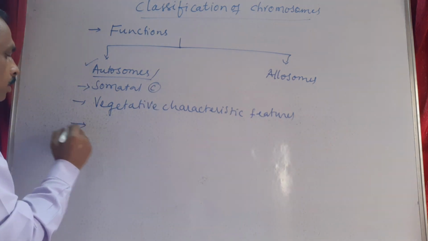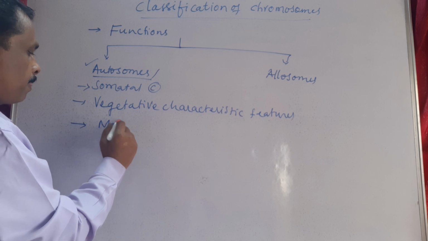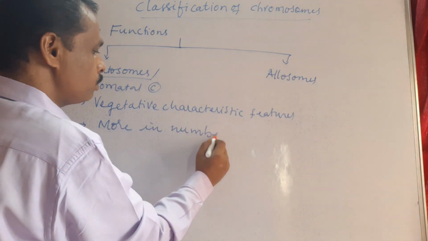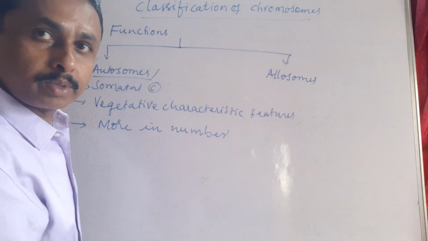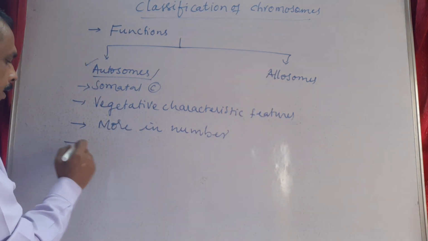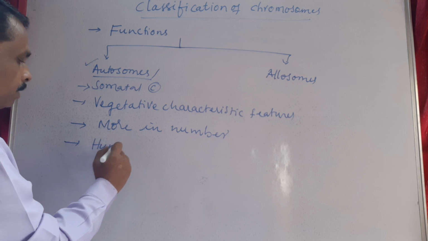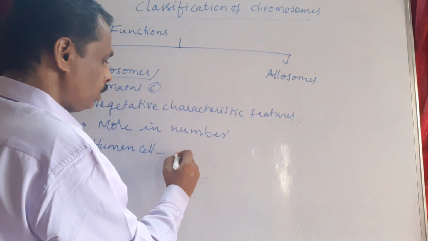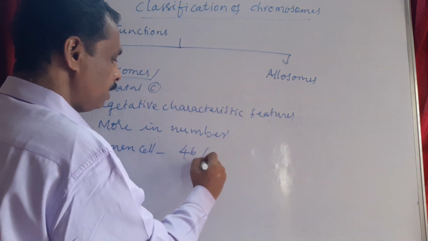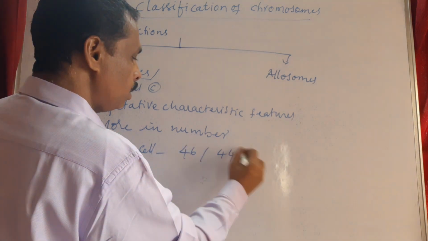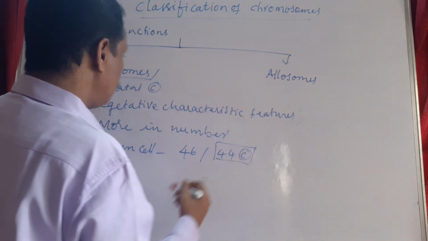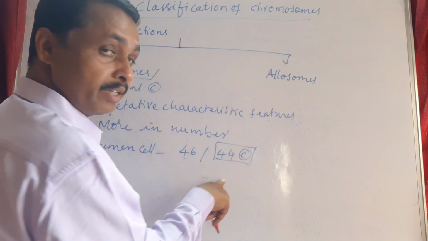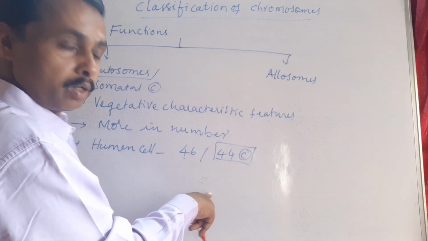The number of these autosomes is more. Always the number of autosomes is more comparatively with allosomes. For example, in human cell, out of 46 chromosomes, 44 chromosomes alone are called autosomes, because these are responsible for carrying out vegetative characteristic features of that particular organism.